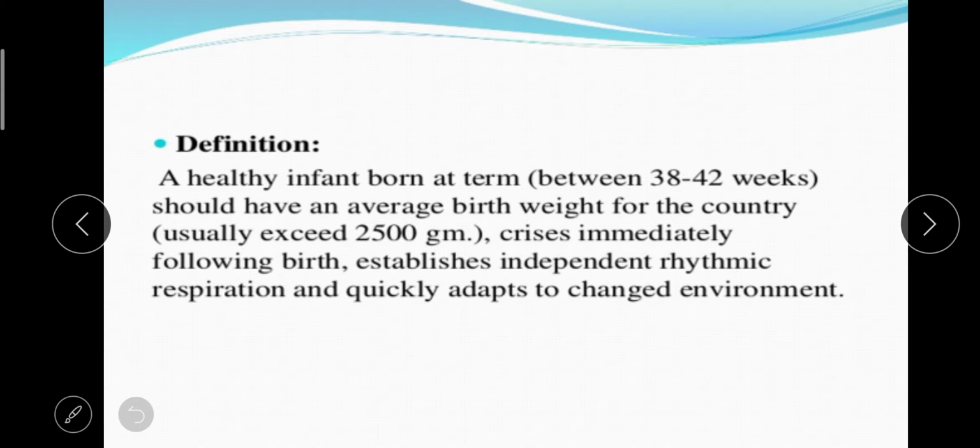And if the baby has completed 37 weeks of gestation, if the baby weight is 2.5 kg, and if the baby cries immediately after the birth and establishes independent rhythmic respiration, it means without any support the baby can take breath, and it quickly adapts to the changed environment. What do you mean by that? Means without any support, without any ventilation or warmer, the baby is able to adjust with this extrauterine life, then we can consider that baby is a normal newborn.